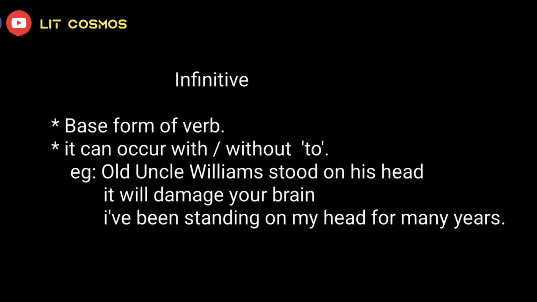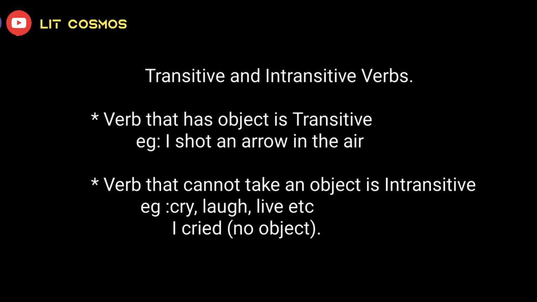Now let's see what is meant by transitive and intransitive verbs. A verb that has an object is called a transitive verb. For example, I shot an arrow into the air. So we have an object here. A verb that cannot take an object is called an intransitive verb. For example, I cried. Here there is no object, but this sentence makes sense without an object. So this is an example of an intransitive verb.